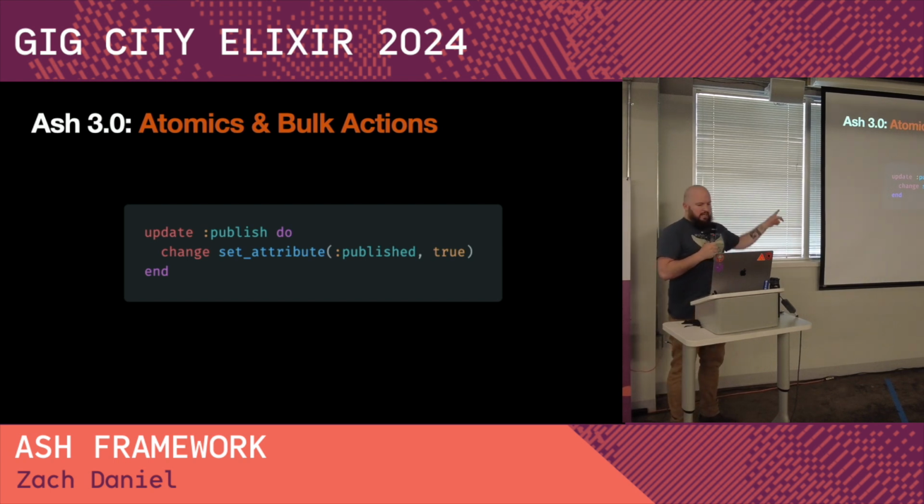So let's talk about an update action. This update action has a change. We talked about this like a little plug for your change set, and it sets the attribute published to true. It's a really simple action. It doesn't take any input from the outside world. Given a post or a tweet, you're going to publish it.